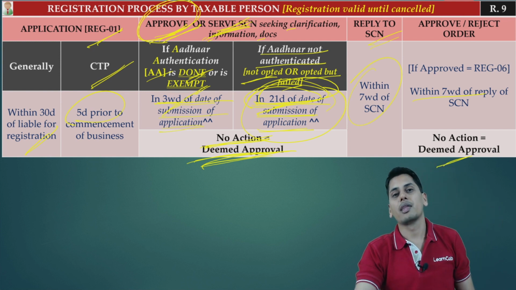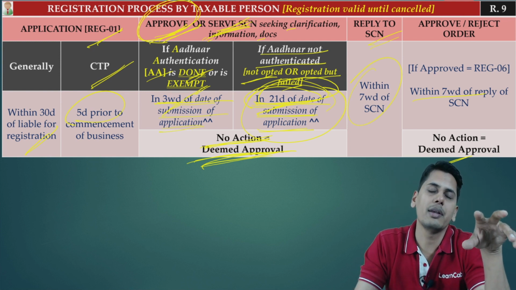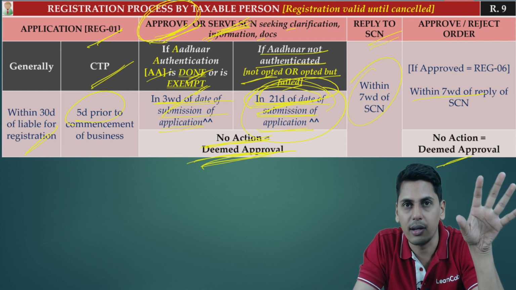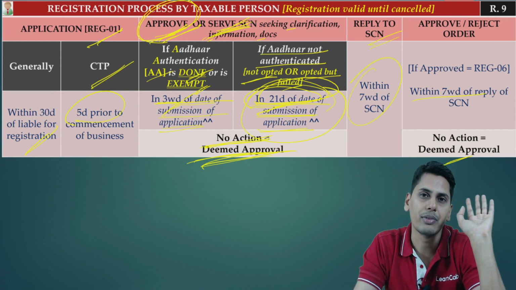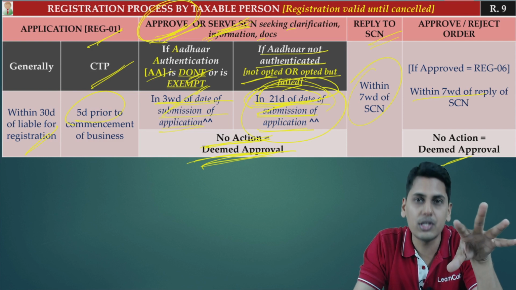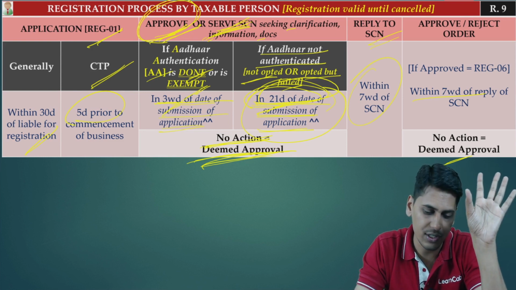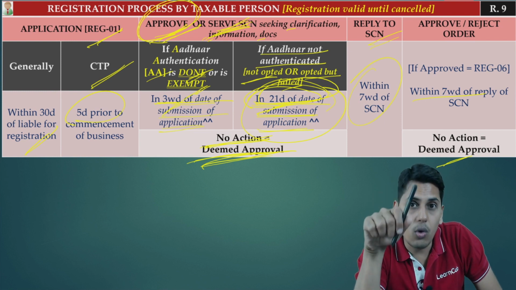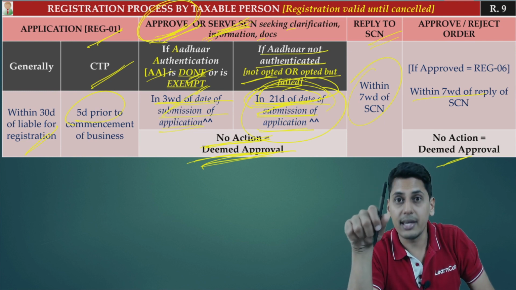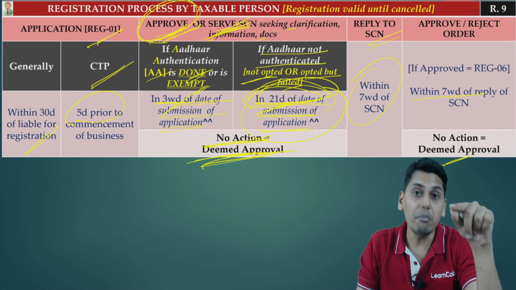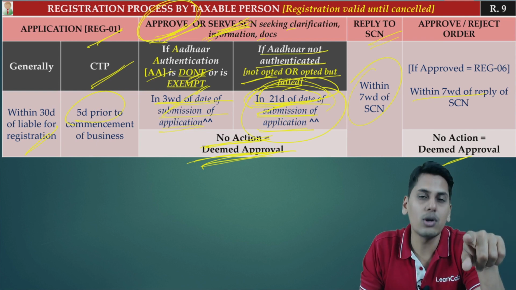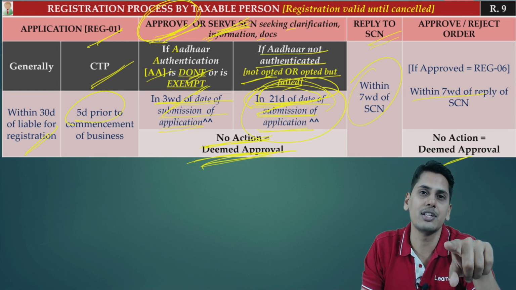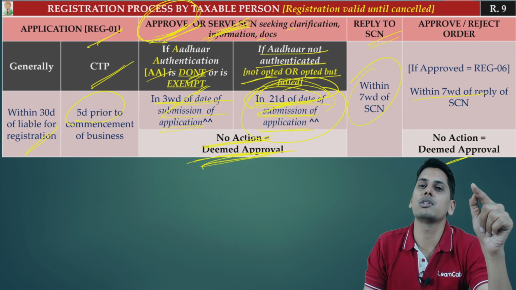Now friends, here the date of submission of application is very, very important. It has got a very special definition. The date of submission of application has got a very special definition. What is that? Friends, please understand, why are we now going to look at the date of submission of application? Because the time limit for serving a show cause notice or approving the registration is linked to the date of submission of application.